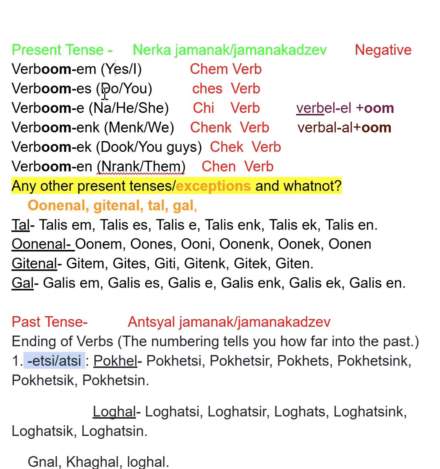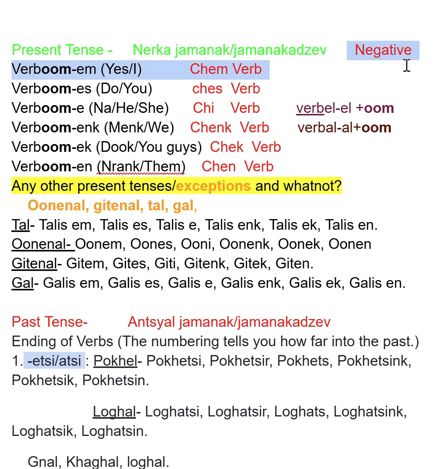Du berumes, you're bringing. Na berume, he or she is bringing. Menk berumenk, we're bringing. Duk berumek, you guys are bringing. Nrank berumen, they are bringing.